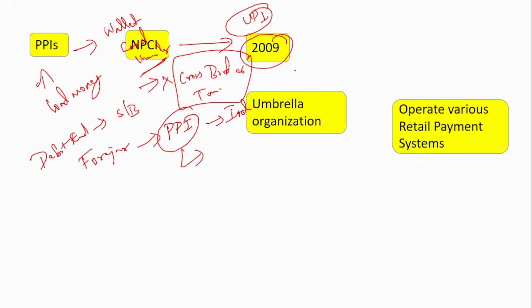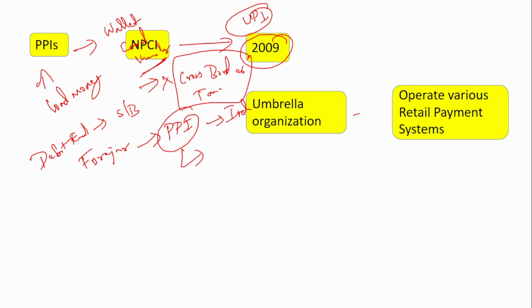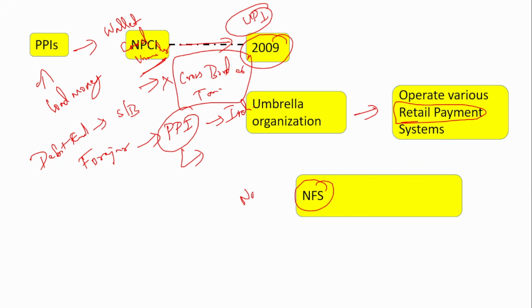It is an umbrella organization, and its main purpose is to operate various retail payment systems. There are various retail payment systems, like UPI, the IMPS that we just saw, and the Bharat Bill Payment System. Everything is operated by the National Payment Corporation of India. NPCI took over the National Financial Switch from IDRBT.